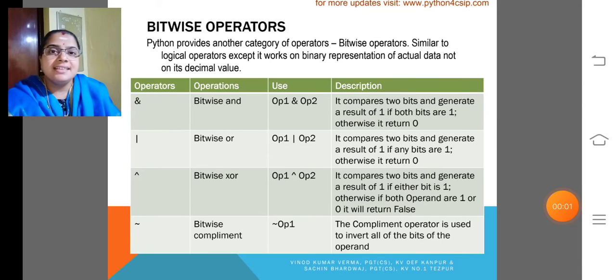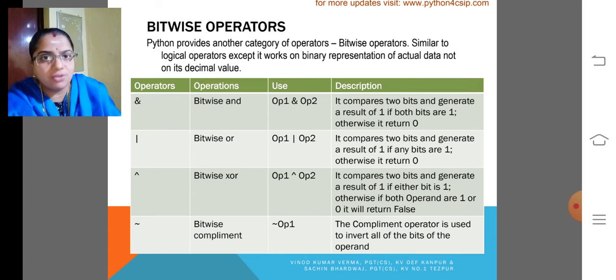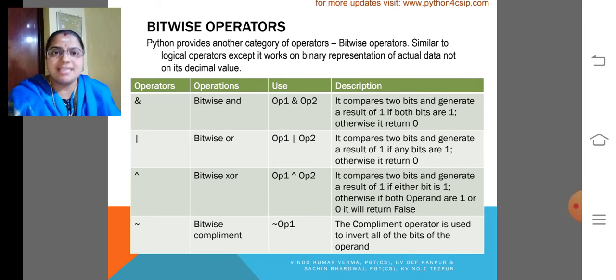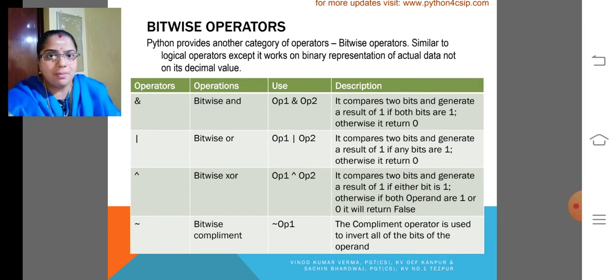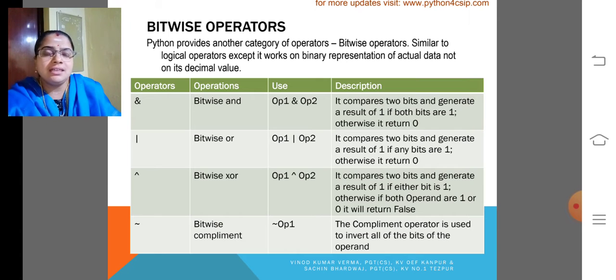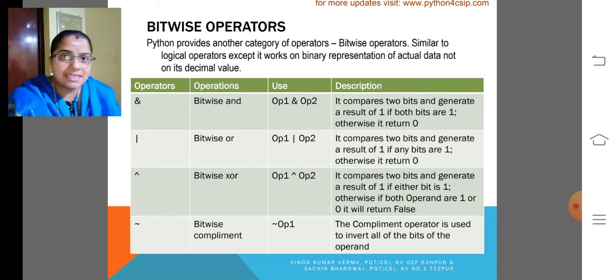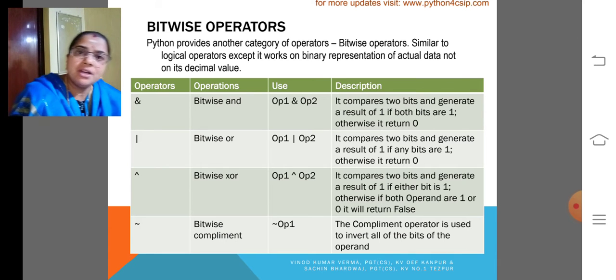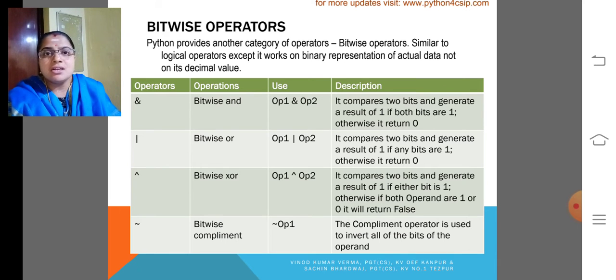Dear children, this is the next category of operators, and this is the fourth module we are going to discuss in this session. That is bitwise operator. What are the bitwise operators? It will check bitwise. That is, if you are giving an alphabet like A, it is converted into ASCII code. ASCII code is again converted into a binary number, isn't it? So binary numbers are checked here.